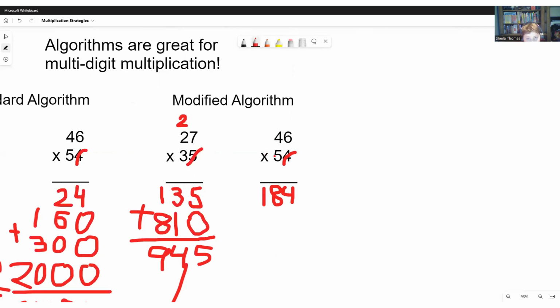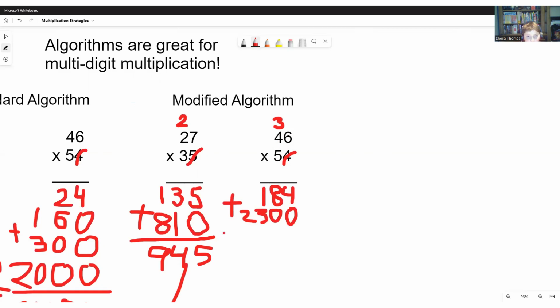And now we move on to the 5, but this is not a 5, it is a 50, so we need to write our 0 there. 5 times 6 is 30. We need to write our 0 here and our 3 on top. 5 times 4 is 20, plus the 3 we carried is 23. So we write our 23 here.